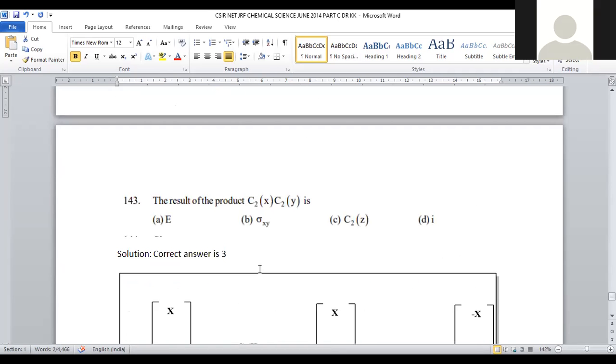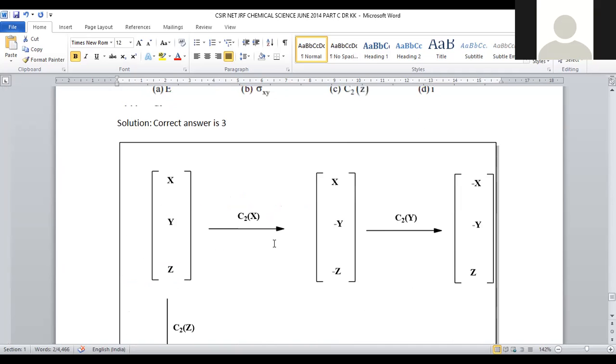Let us move on to question number 143. Again, it is a part of group theory. The result of the product of C2X and C2Y is, right? What is the product of C2X and C2Y? We have to calculate. Let us see.